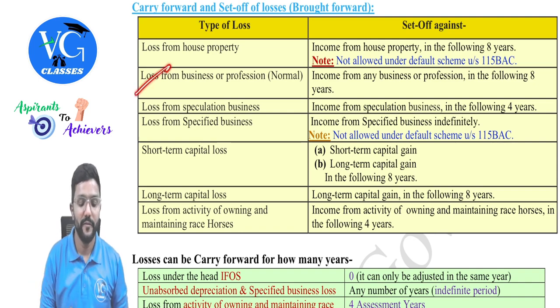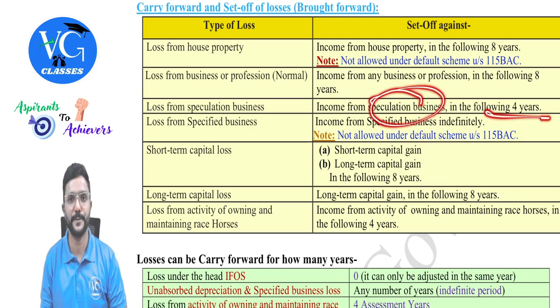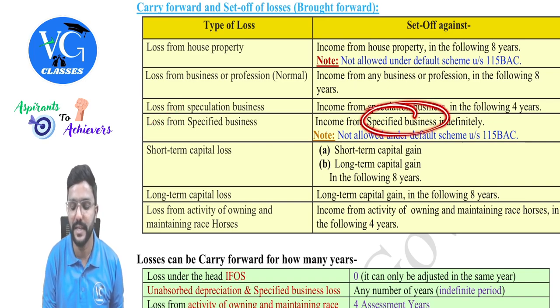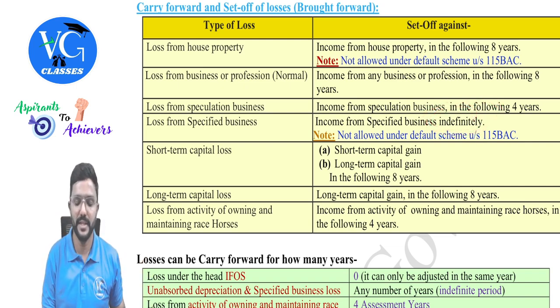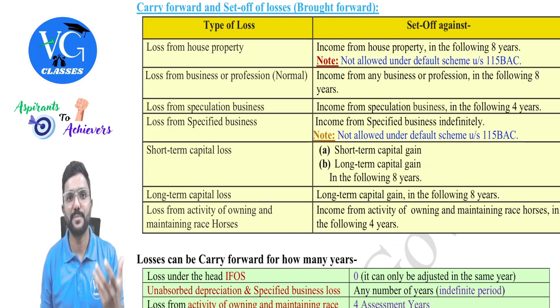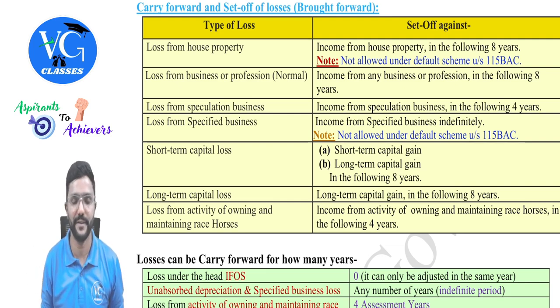Then, with respect to business, we have three businesses which we already discussed. Loss from speculation can be adjusted only against income from speculation within 4 years. Then loss from specified business can be adjusted only against income from specified business, but indefinitely. It can be carried forward for any number of years. But this is not allowed for the assessee following the default scheme, because first of all, capital expenditure on the specified business is not allowed for the assessee following the default scheme. Correct. Now if by chance he has any loss, can he carry it forward and adjust it? No, not possible under the default scheme.